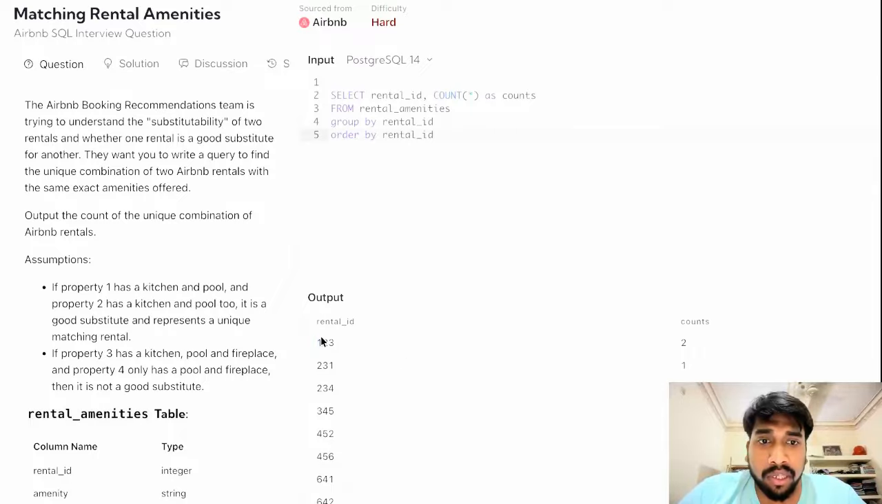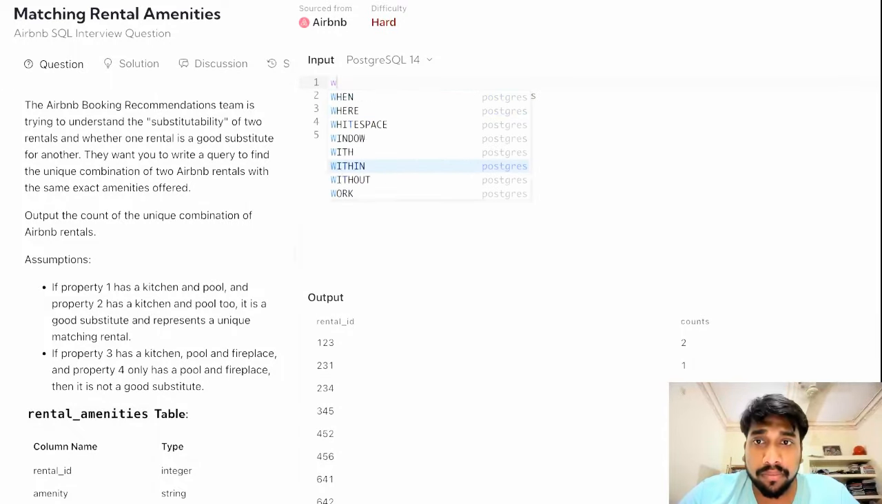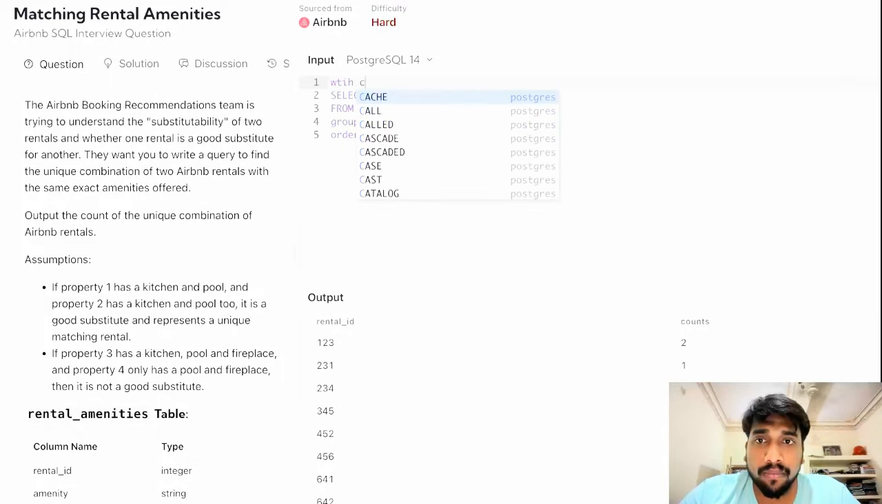Now you can see 123 has two counts. If you remember, we had two amenities here. For 231, we had only one amenity. For 234 and 345, we had two amenities. Okay. Now I would like to keep this in a CTE with counts as.